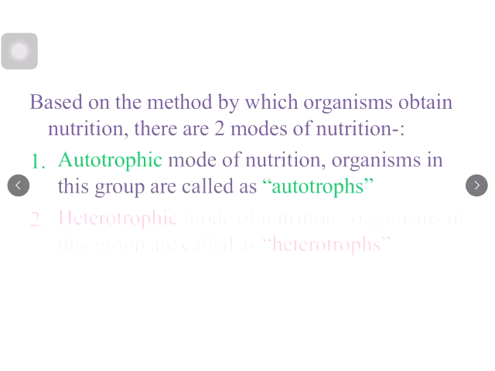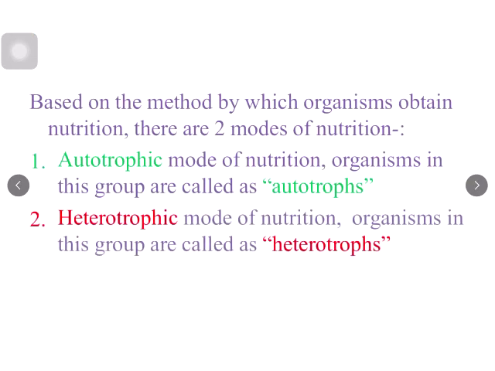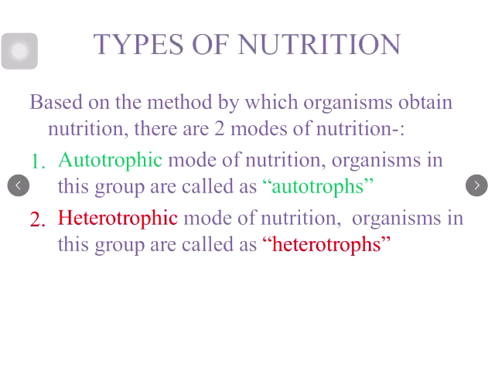Autotrophic mode of nutrition and number two, heterotrophic mode of nutrition. Organisms which have autotrophic mode of nutrition are called as autotrophs, and organisms which have heterotrophic mode of nutrition are called as heterotrophs. We will study these terms one by one in the upcoming slides. So children, how many types of nutrition are there? Yes, two. Number one, autotrophic, and number two, heterotrophic. Very good. Clap for yourself.